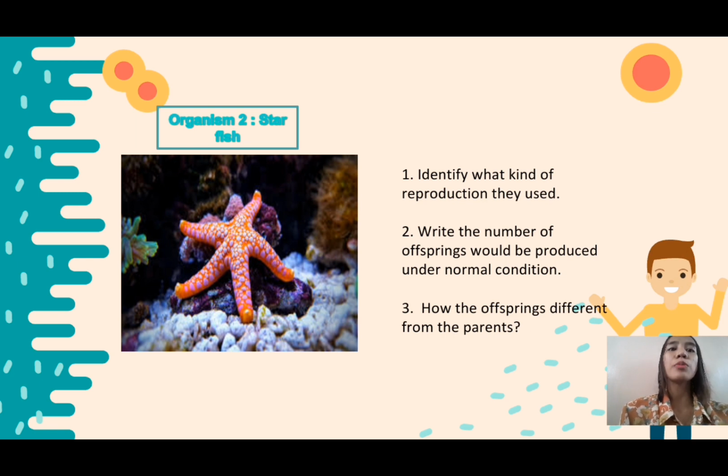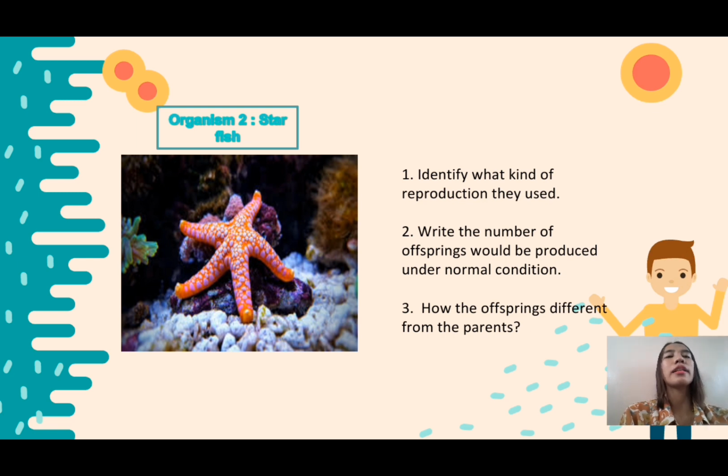Okay, very good. The offspring is an exact copy of the parent. Okay, so how do they reproduce? Very good. So when the starfish is broken into pieces, the smaller ones will be their offspring. Very good. That is a way of reproduction of starfish.